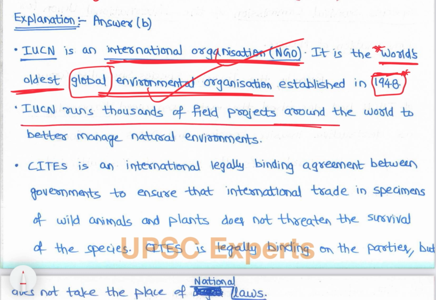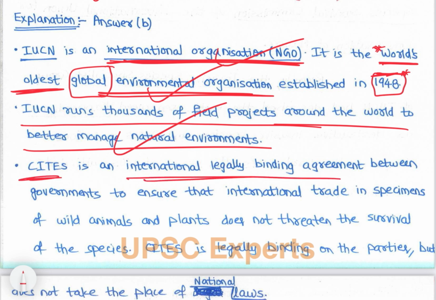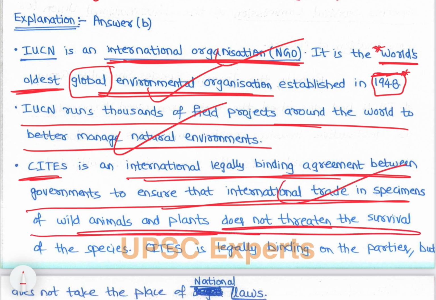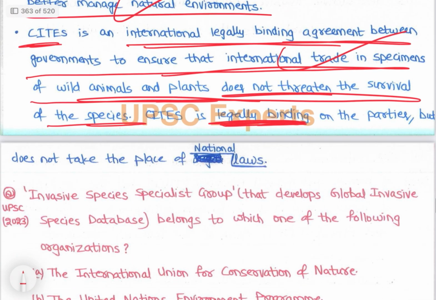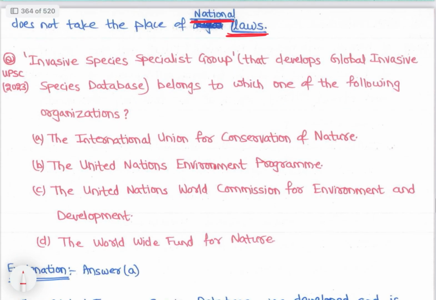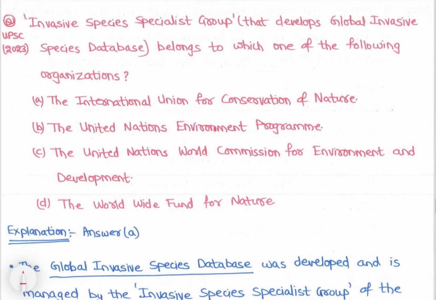IUCN runs thousands of field works around the world to better manage natural environments, and CITES is an international legally binding agreement between governments to ensure that international trade in specimens of wild animals and plants does not threaten the survival of species. CITES is legally binding on the parties but does not take the place of national laws. So it is an easy question. Question 2015 में पूछा है.